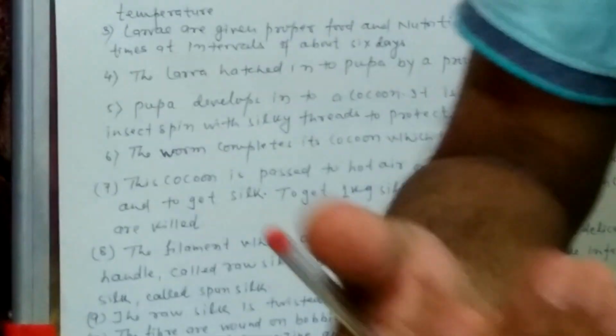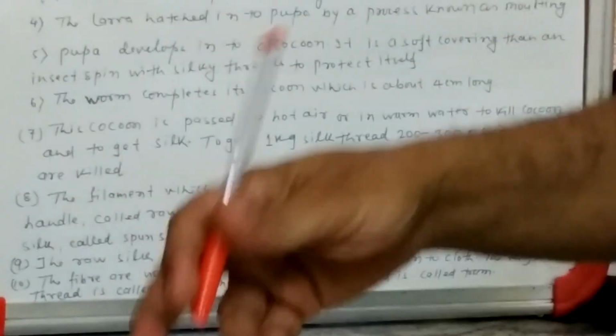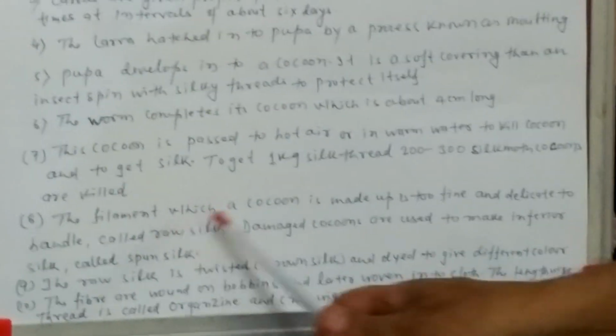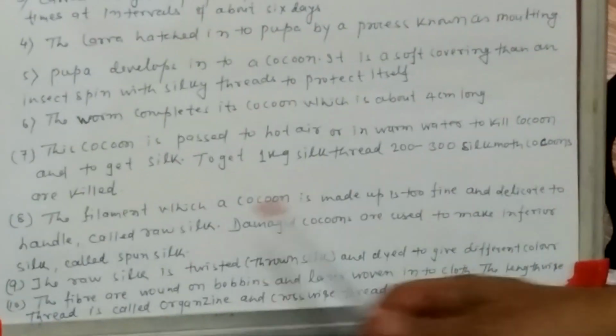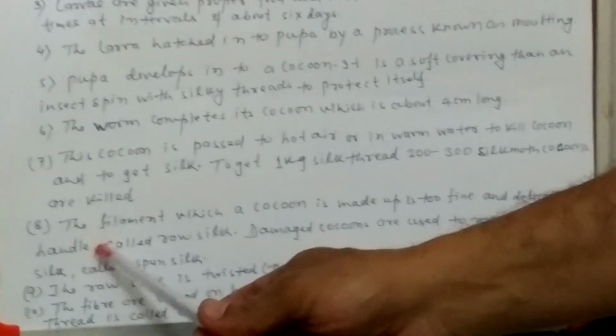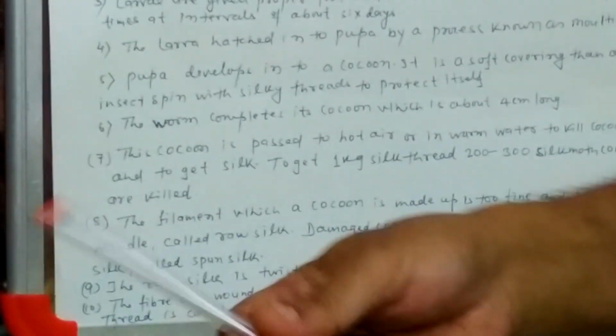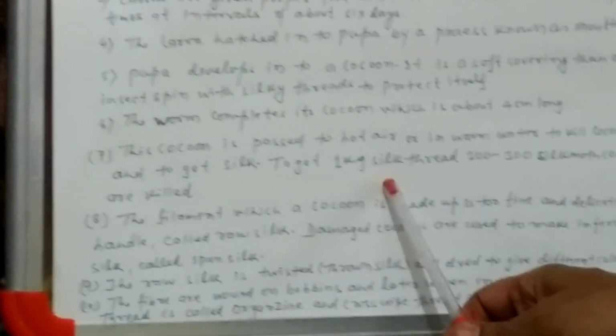If you wear silk clothes, you can understand how many silk moths can be killed. The filament of the cocoon is too fine and delicate to handle. It is very soft, so it should be handled carefully.